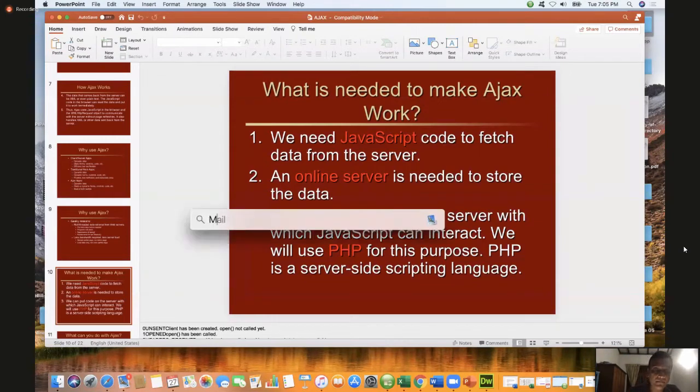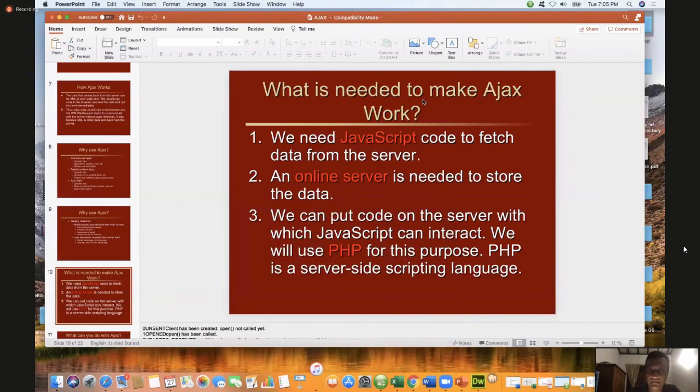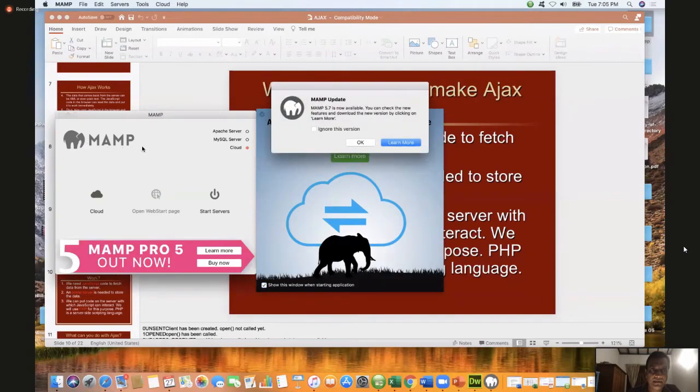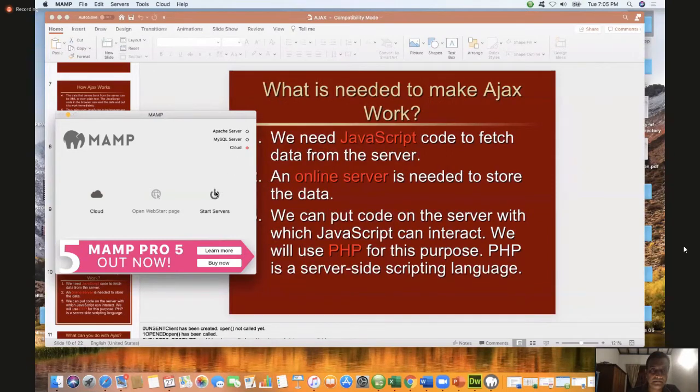Then you have to have your server up and running. Here I am using the MAMP server: Mac, Apache, MySQL, PHP, MAMP. I'll start my server.